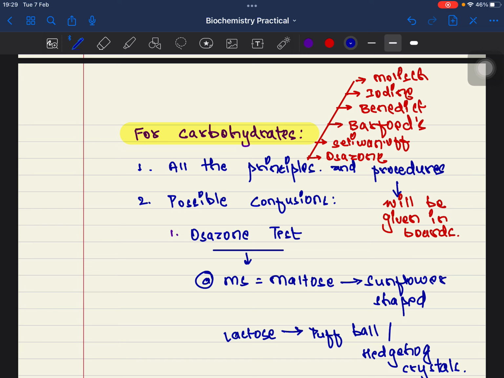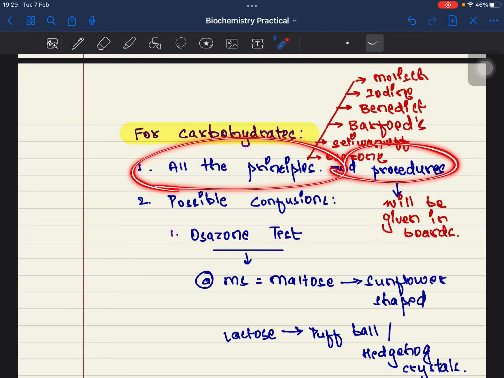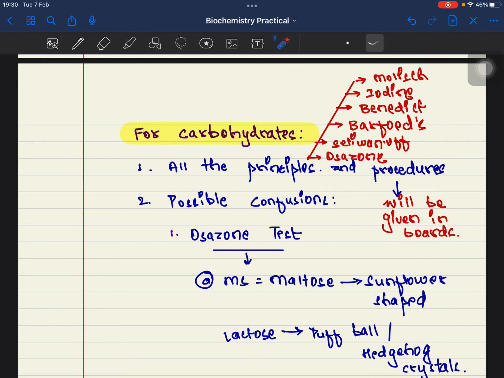Carbohydrates: what you must know and what you must not focus on in order to prepare well for tomorrow's exam. All the principles and procedures will be given on the boards. Right now it will not be given, only to intimidate you, but that must not make you nervous. For principles, not all the experiments you must know. There are many experiments enlisted in your log book, but they are not very important. Only these 7 or 8.